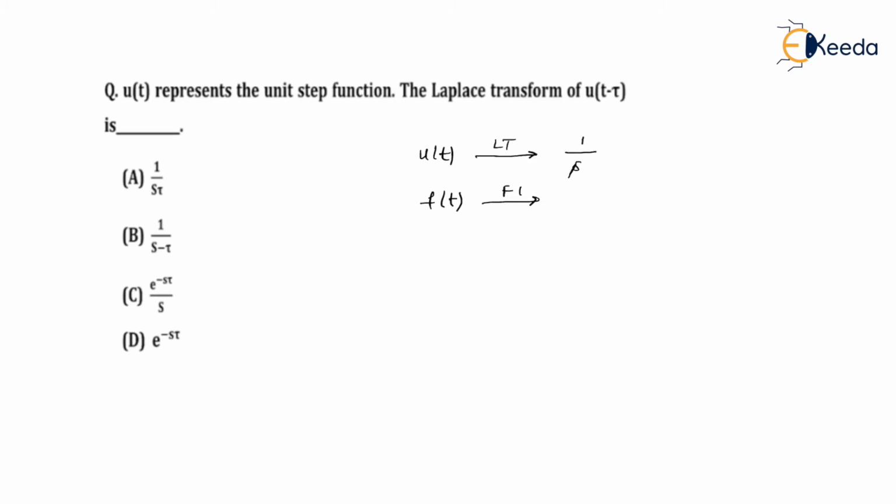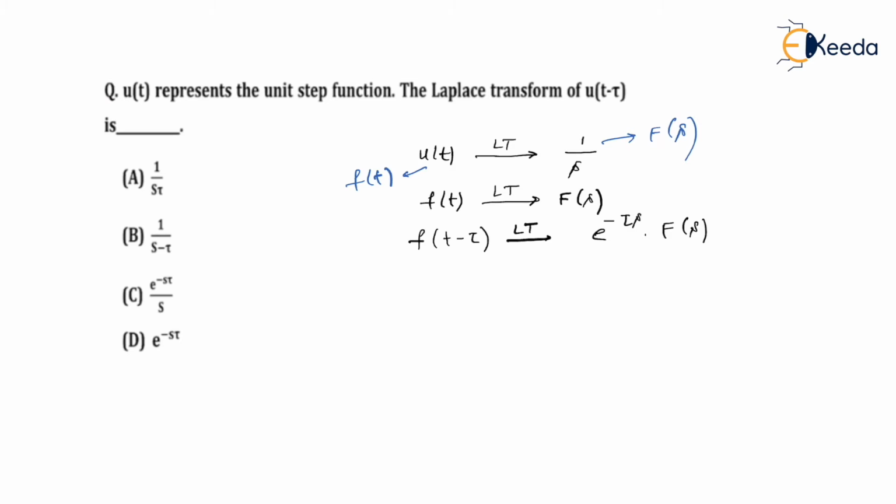I am supposed to say a Laplace transform here. Let us correct over here. F of s. In that case, if it is, let's say, f of t minus tau, then by using the time shifting property, it is e to the power minus tau s times F of s. Is that right? In that case, I'll treat my u of t as f of t, and this is your F of s. Am I right?